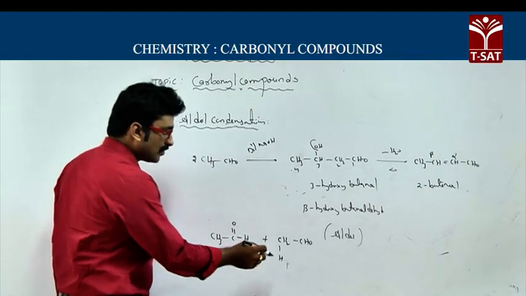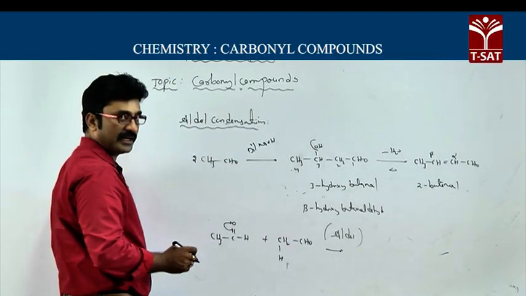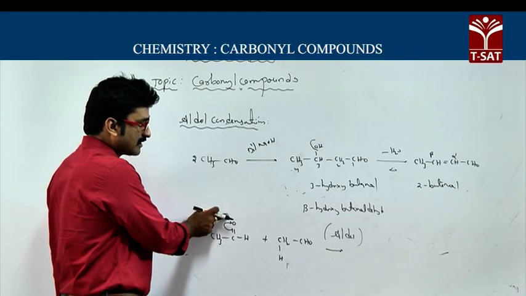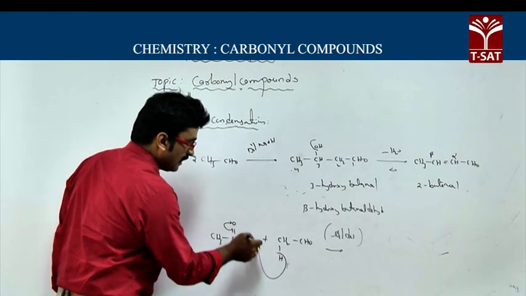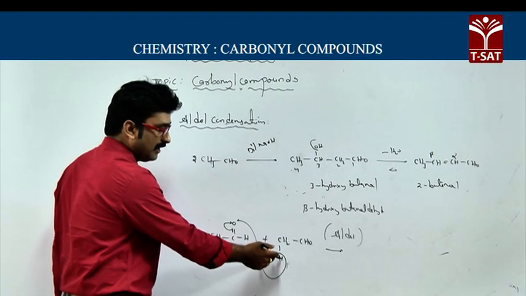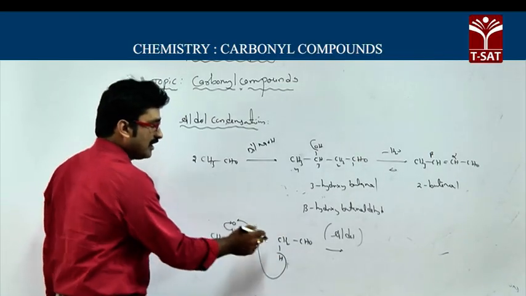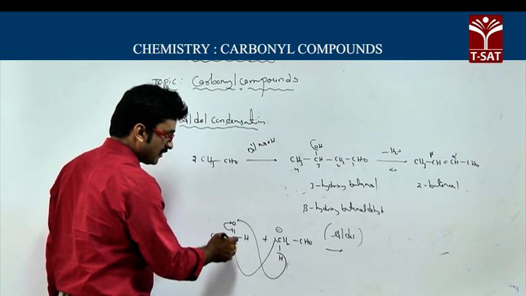Very simple. So in this case, what happens? You know that pi electrons are taken by oxygen. When pi electrons are taken by oxygen, oxygen gets a negative charge. You have to remove this as H plus, and that H plus should be added to the oxygen, and here it gets a negative charge, and this CH2 group should be added to the carbon.